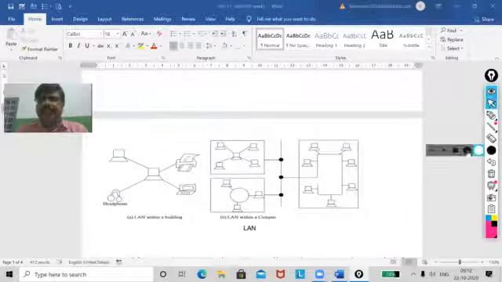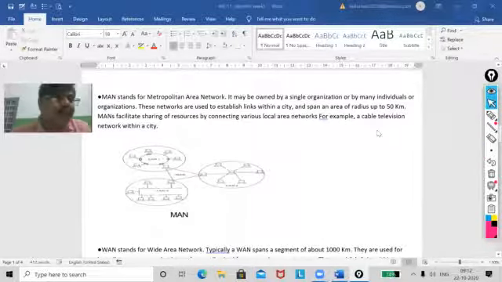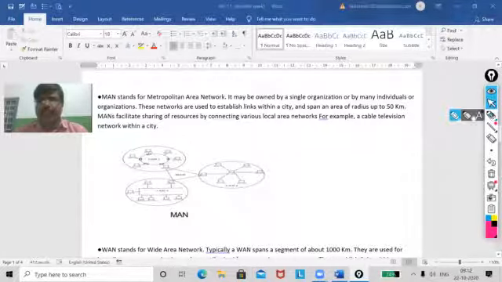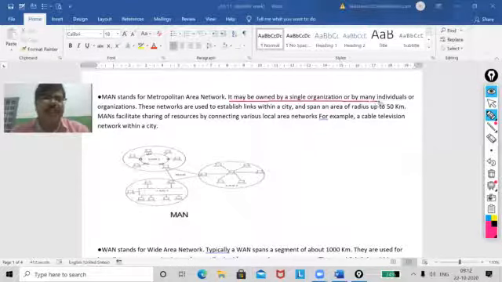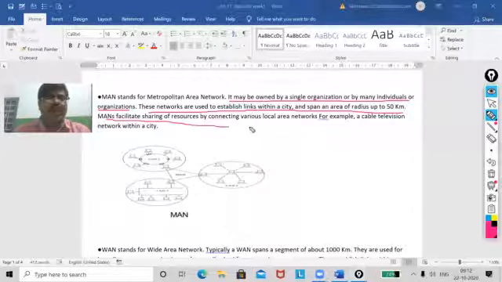Now the next part, that is your MAN. It is called metropolitan area network. You can see the definition here. It may be owned by a single organization or by many individuals or organizations. These networks are used to establish links within a city and span an area of radius up to 50 kilometers. Just compare with the LAN, it is more. Understood? So MAN facilitates sharing of resources by connecting various local area networks.